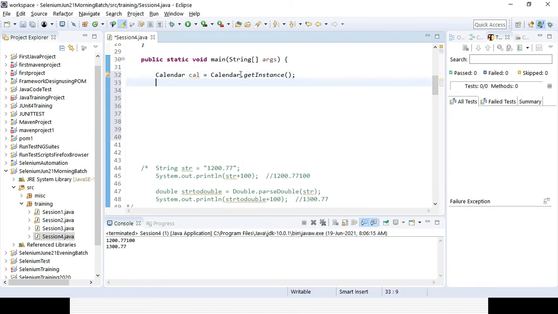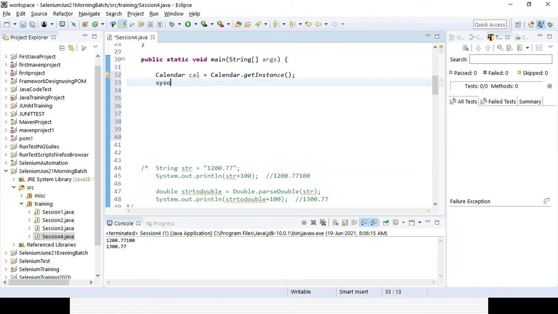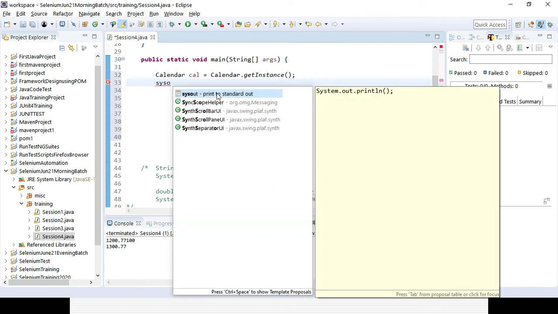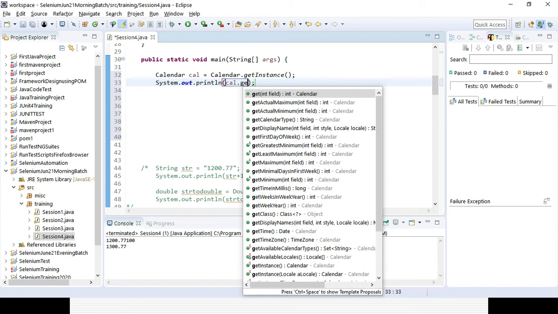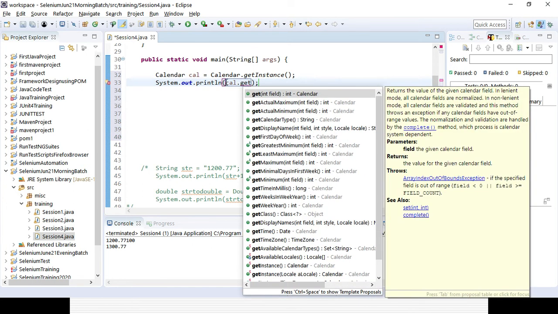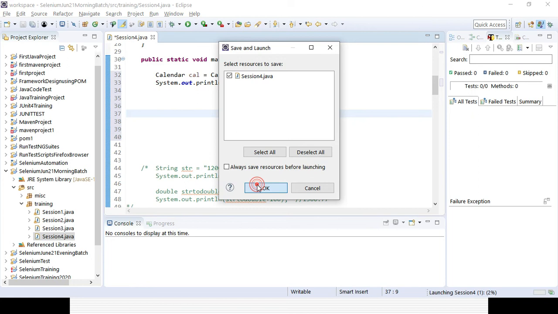Once we create the object or instance, now if I want to get the time of my system date, I'll be using that variable or object, and then dot get. What I want to get is time, which will be the date format coming from the Calendar class. Let's try to run it and see what getTime is giving.